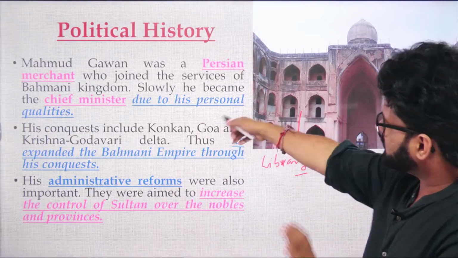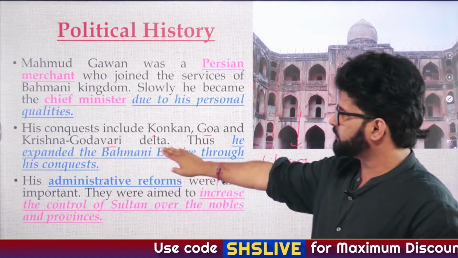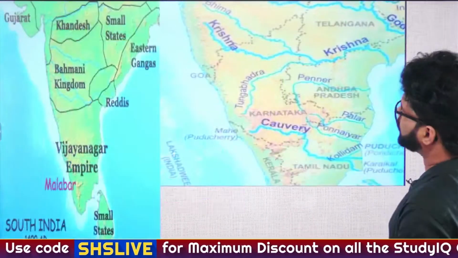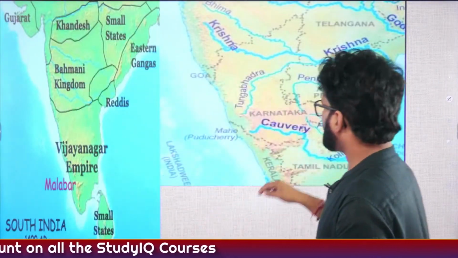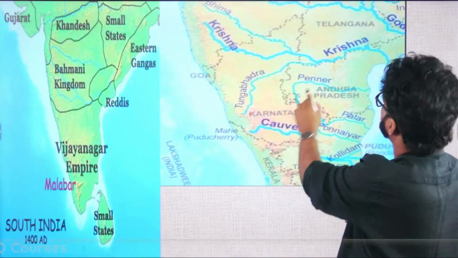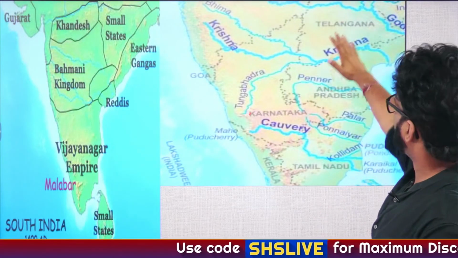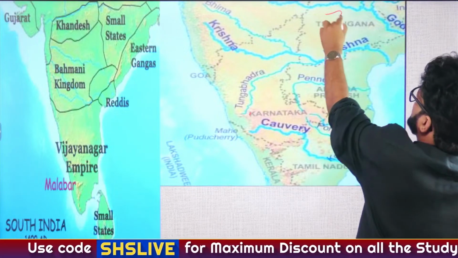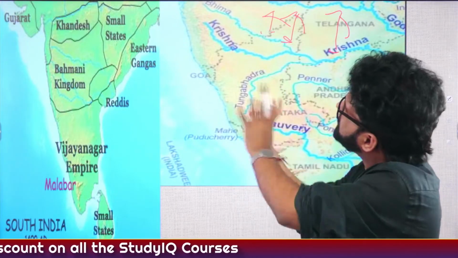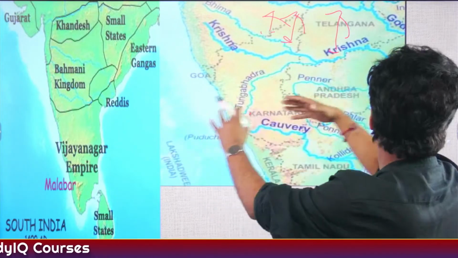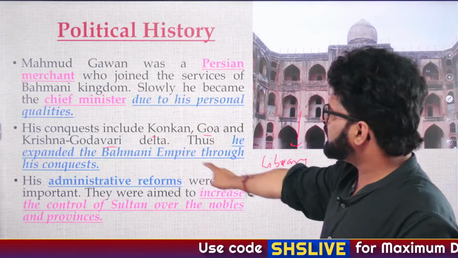Fine. So again, his conquests include the Konkan, Goa and Krishna Godavari Delta. Sometimes what happens is that when you see these things, you just don't look at the map. You have to look at the map. This is the map which we saw yesterday when we were reading about Vijayanagar, and we saw Vijayanagar was ruling south of Tungabhadra. Tungabhadra is a tributary of Krishna. Bhima is also a tributary. So have a look at this map. Krishna is here, Godavari is here. This particular region they are talking about, some portion or major portion of the Krishna Godavari Delta, was captured by the Bahmani kingdom, and you can always compare and contrast these two maps. So Konkan, Goa and Krishna Godavari Delta, thus he expanded.